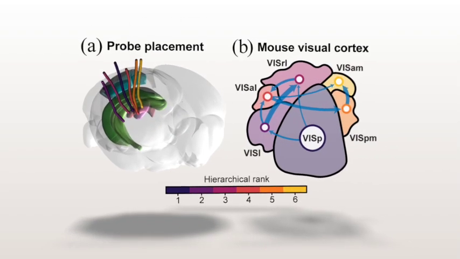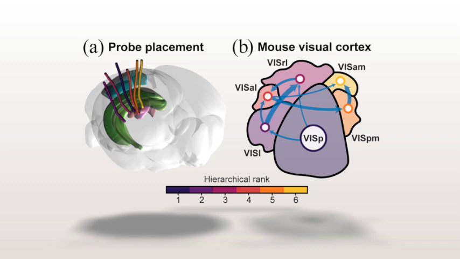Equipped with our new noise-robust metric of criticality, we then aim to tackle a real-world problem. A long-standing hypothesis in the field of neuroscience has been that parts of the brain that perform more complex computational tasks should sit closer to a critical point. The longer timescales and increased variability associated with sitting close to a critical point are thought to be helpful for integrating information coming from many different sources. However, testing this hypothesis has been challenging because the brain is a very noisy system.